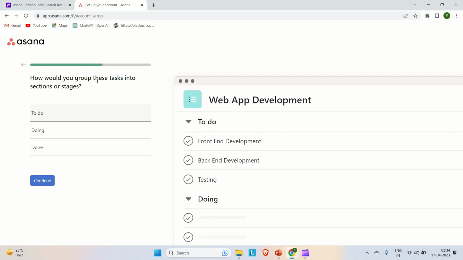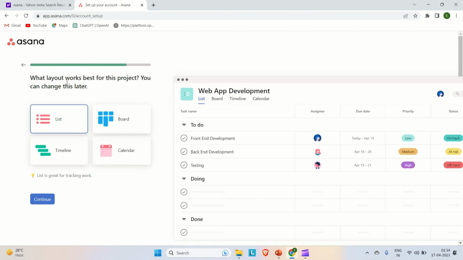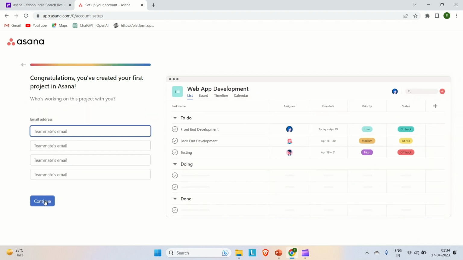How would you group these tasks in sections or stages? So you can group these tasks if you want to put them in your to-do list, doing, or done. So as of now, let me put all those tasks in the to-do list. What layout works best for this project? You can change this later. So you can choose any of these, like if you want to go for the board, list, timeline, or calendar. Let me select the list here. Congratulations, you have created your first project in Asana.